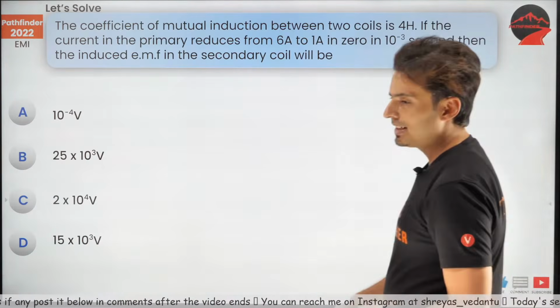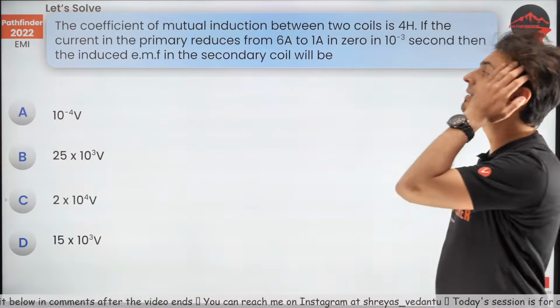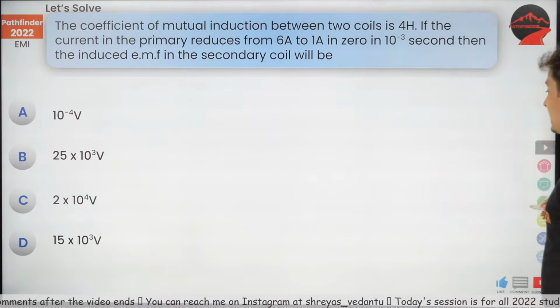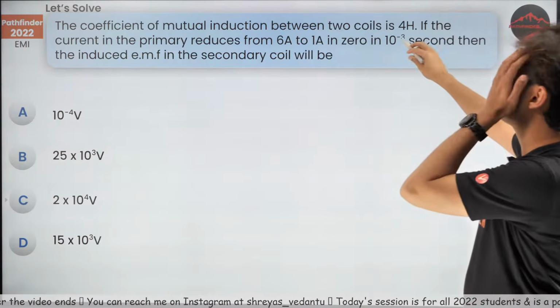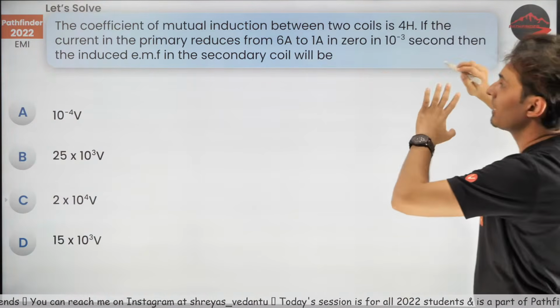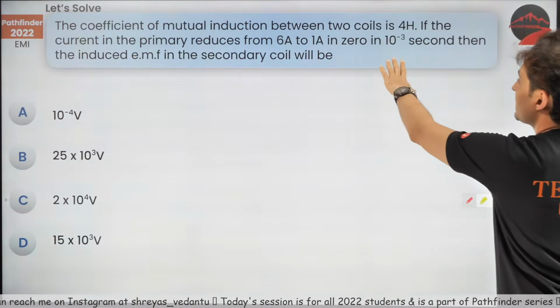Now, going to the next question. Let's see whether you can do it directly formula based. These are the kind of questions you will get, guys. Come on, let's do this. The coefficient of mutual inductance between two coils is 4 Henry. The current in the primary changes from this to this.